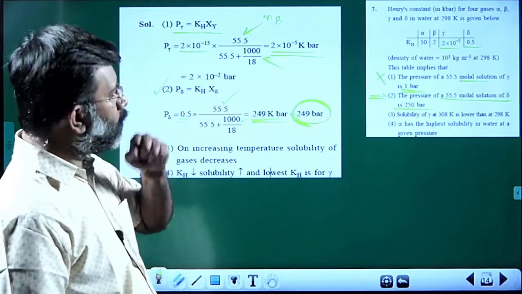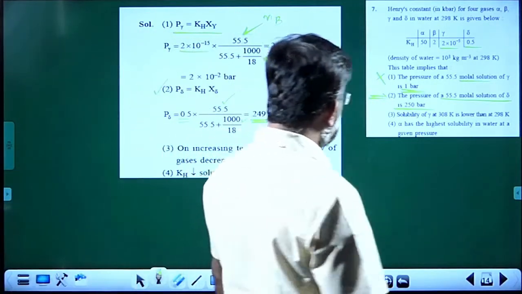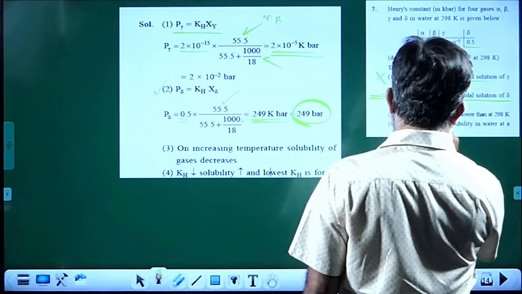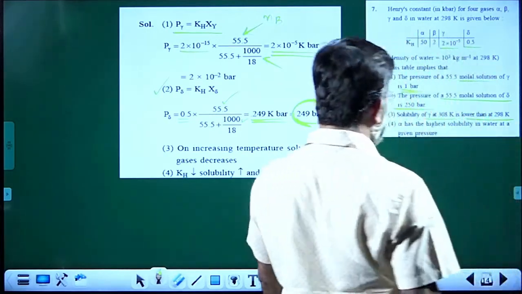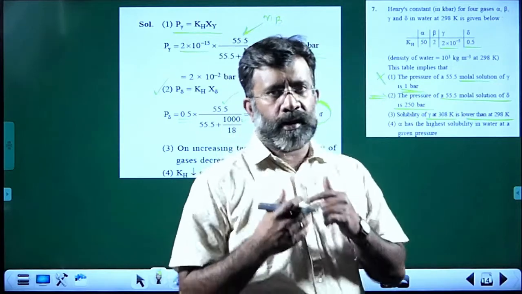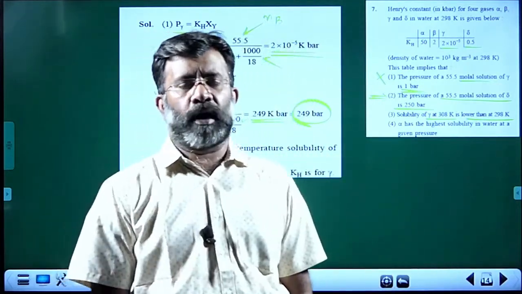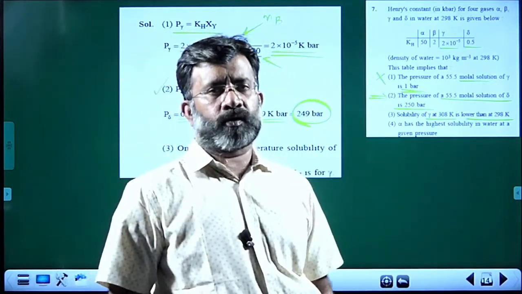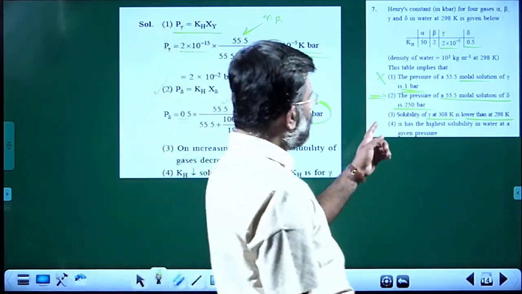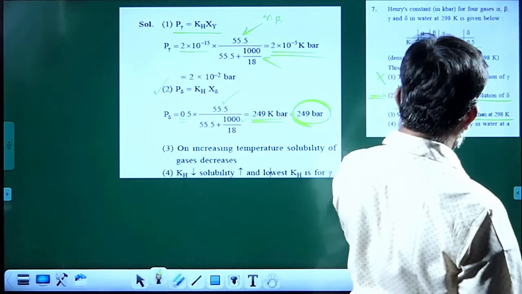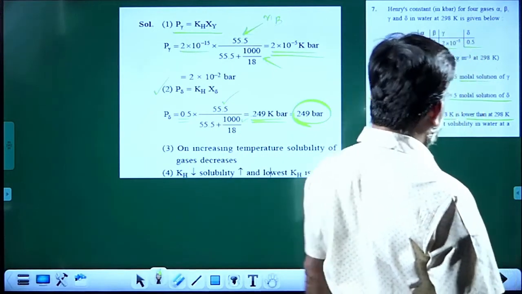But when we go to the other conditions, you see the third choice, solubility of gamma at 308 Kelvin is lower than at 298. As all of you know, when the temperature increases, the KH value increases and the solubility decreases. So it is given that solubility is lower at 308 Kelvin than at 298.